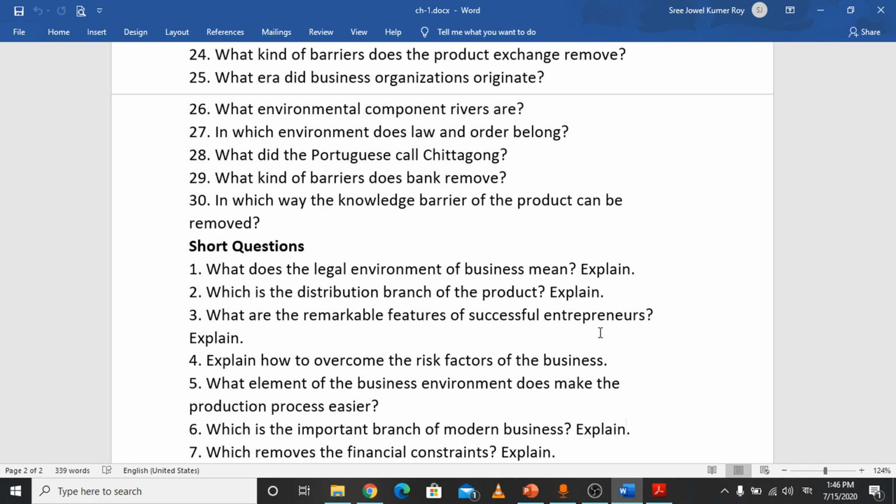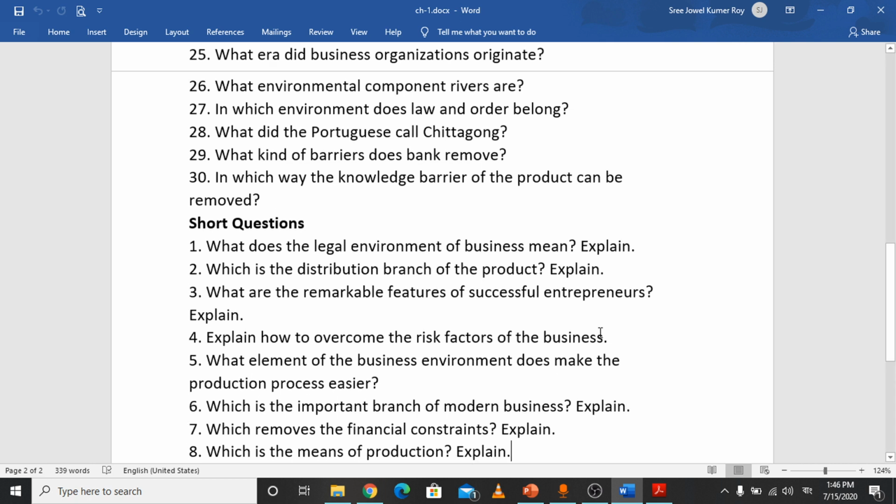There are several examples of direct services, like doctors, lawyers, auditors, nurses, and different types of institutions. Those involved in the direct service processes are part of the important branch of modern business.